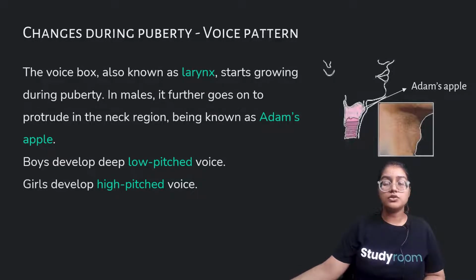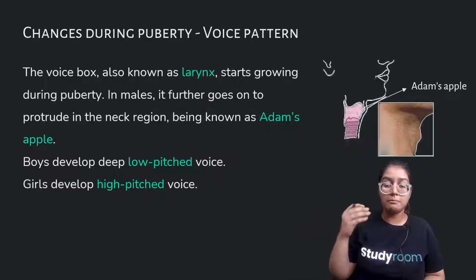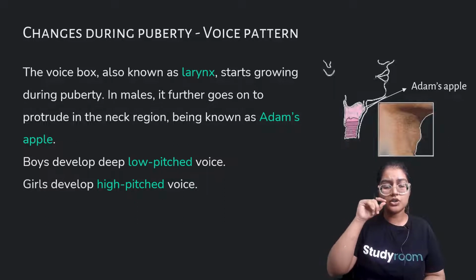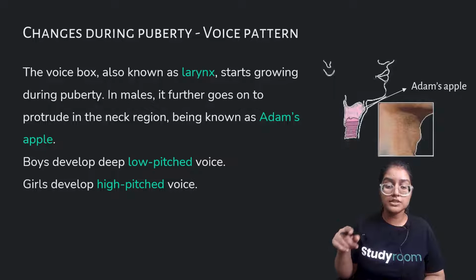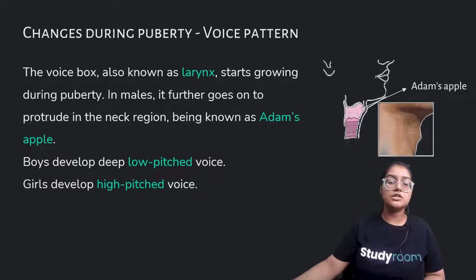The voice pattern. You'll observe that the voice of males becomes deep when they grow in age, but the voice of girls becomes high pitched, with a thinness or sharpness in their voice. In boys, the voice becomes broad and low pitched. It becomes very deep. This is because the voice box, also known as larynx, starts growing during puberty.